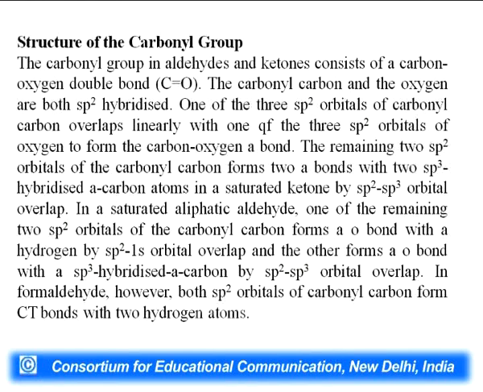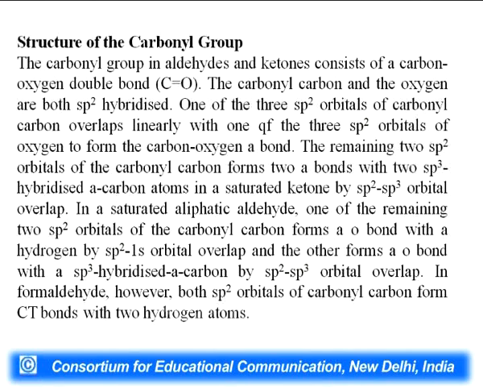The remaining 2 sp2 orbitals of carbonyl carbon form sigma bonds with sp3 hybridized atoms in a saturated ketone by sp3 orbital overlap.